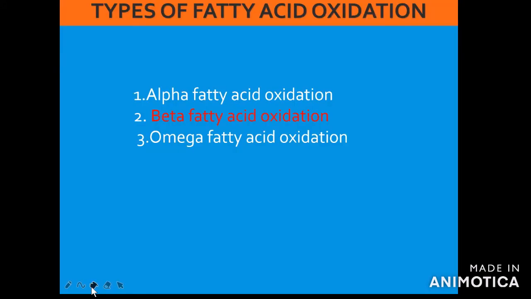In the human body, fatty acids are oxidized via alpha oxidation, beta oxidation and omega oxidation of fatty acids. These are the major ways by which a fatty acid can be oxidized in the human body, and among the three, the major pathway is beta oxidation of fatty acid, which occurs in the mitochondria.